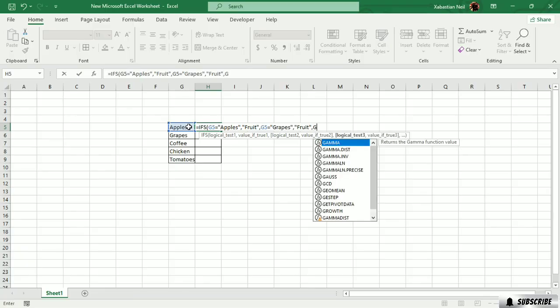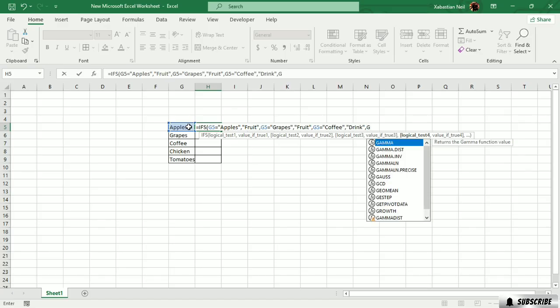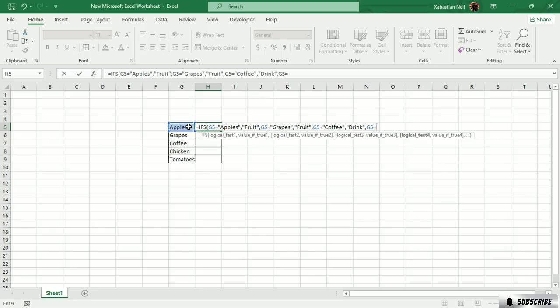comma again, G5. Now what I'm gonna do is add in coffee, okay? If it is coffee, double quotation, coffee, okay? Then double quotation, comma, then double quotation, if it is a coffee, it's a drink, right? Drink, double quotation, comma again. Now we're gonna add in chickens, okay? G5 again, G5 equals chicken, double quotation, chickens, double quotation, close.